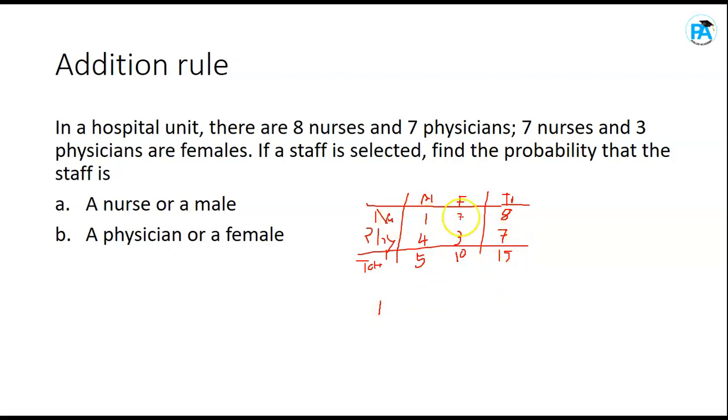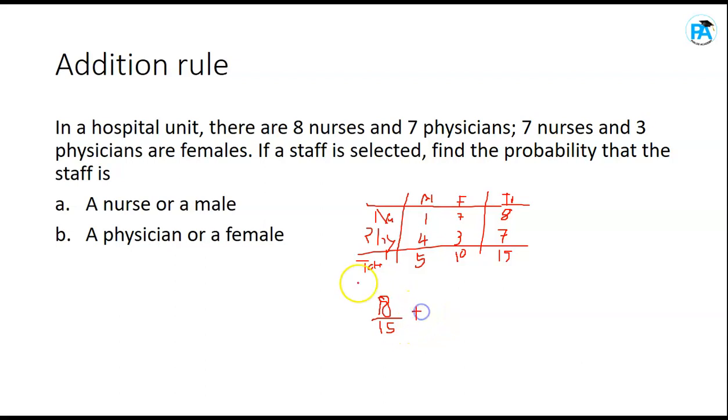The probability that the staff is a nurse should be the number of nurses in general over the total number of people. So what's the total number of nurses in general? 8. 8 over what? What's the total number of people? 15. Are you following?